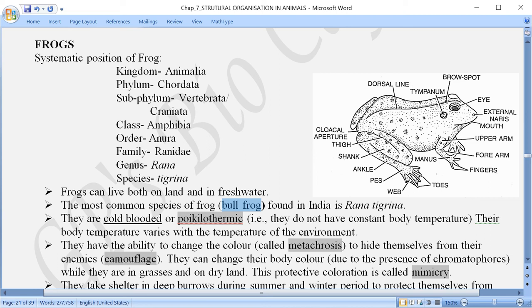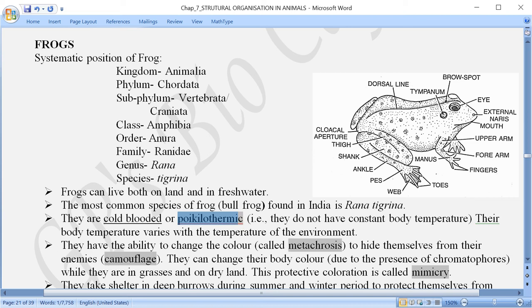Now in case of the last two, Aves and Mammalia, they are warm blooded. Whereas the fishes, Amphibia and Reptilia belong to the group we call cold blooded, or otherwise the term poikilothermic.